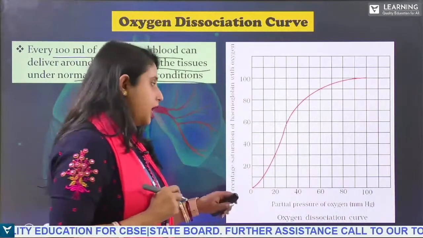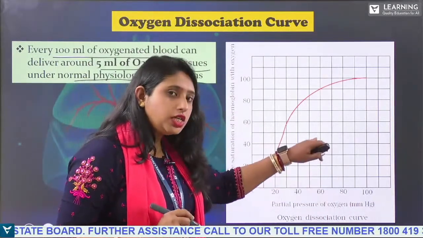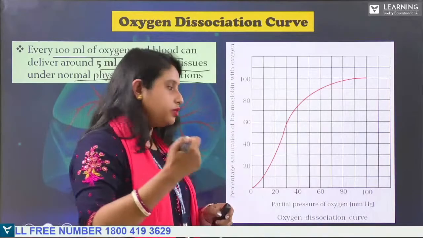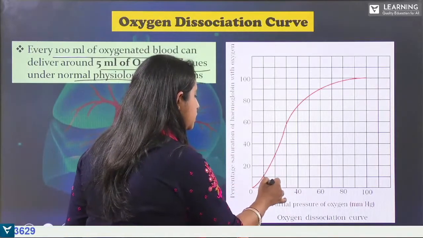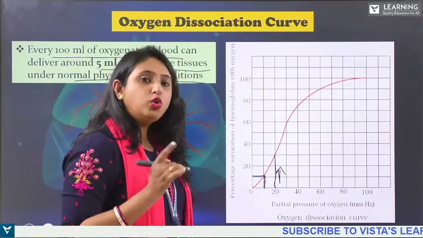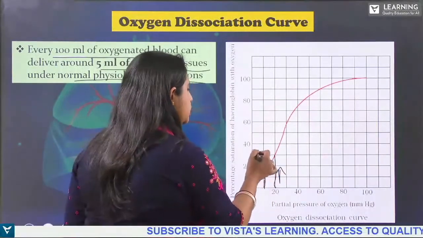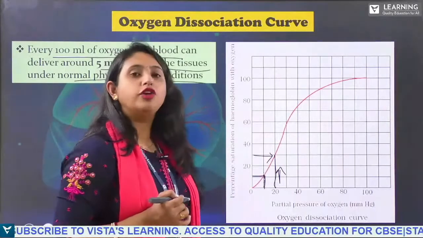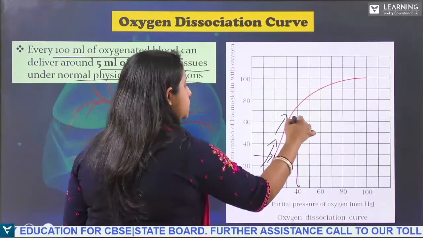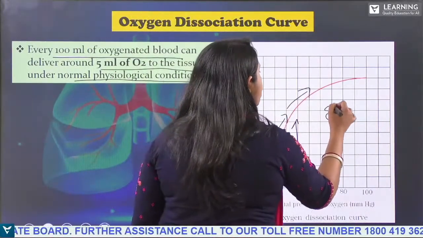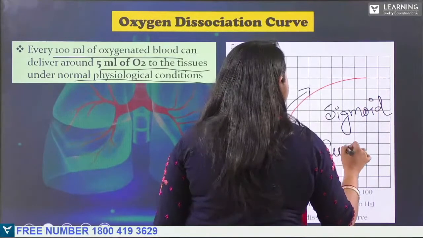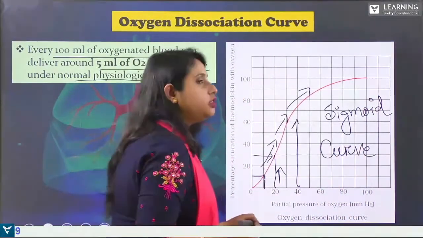This graph explains that as the partial pressure of oxygen increases, the percentage saturation of the hemoglobin with oxygen also increases. So this is forming a sigmoid curve.